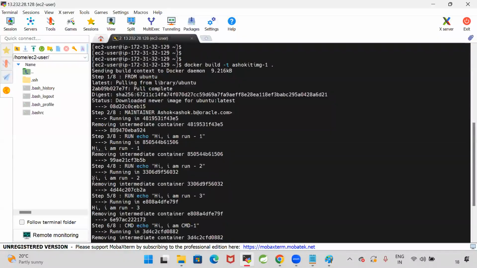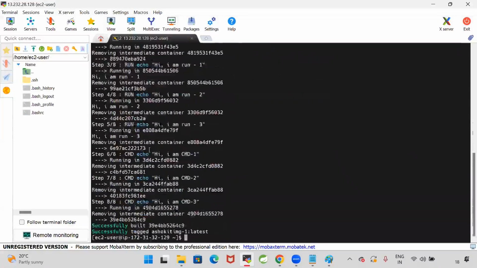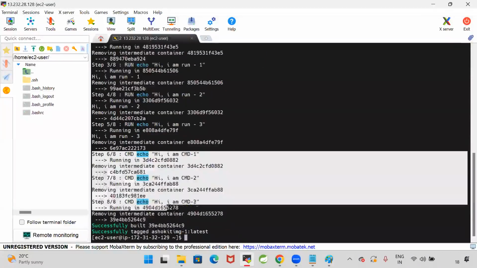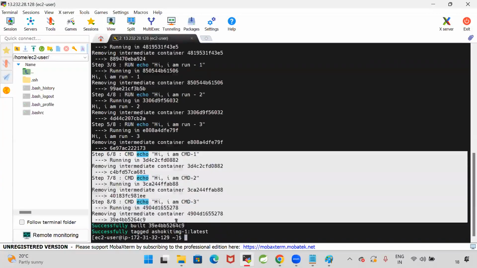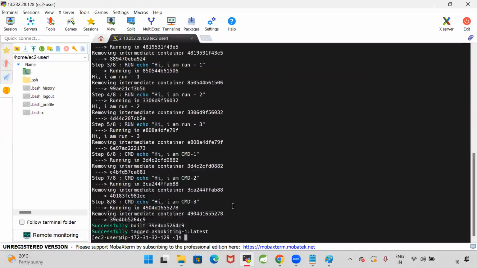When I execute docker build, the three RUN instructions are executed and I got the output. CMD instructions are not executed. The reason is CMD instructions execute when I create the container.